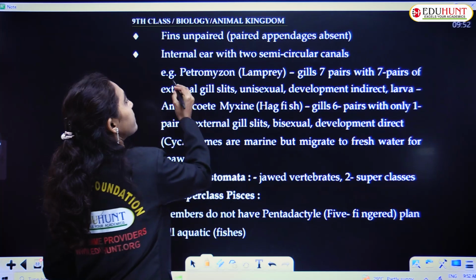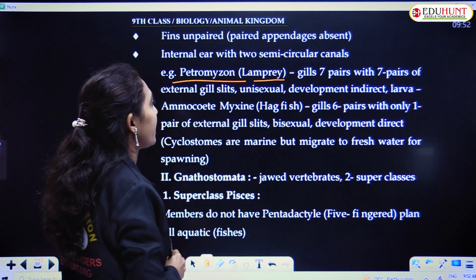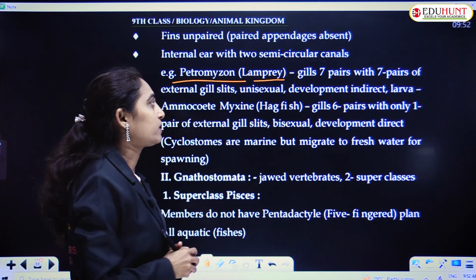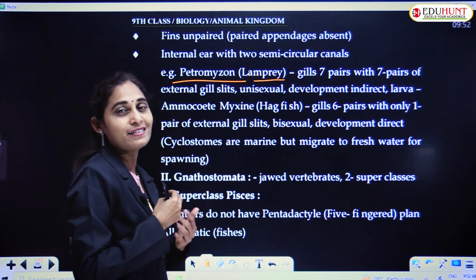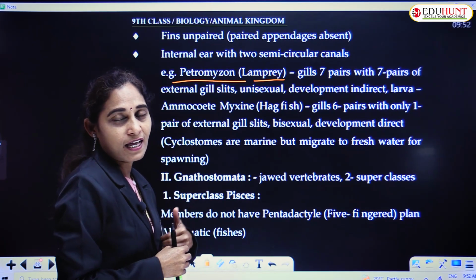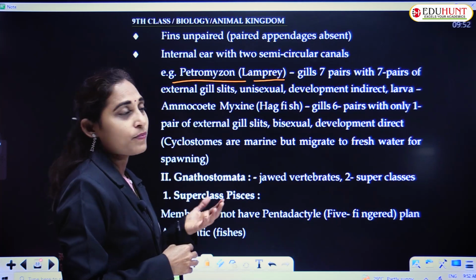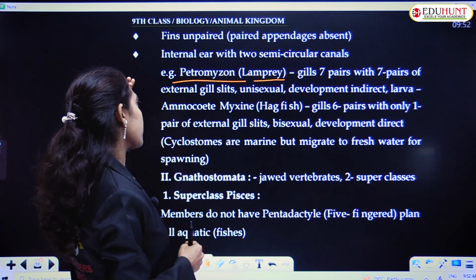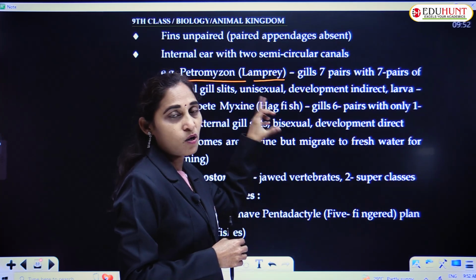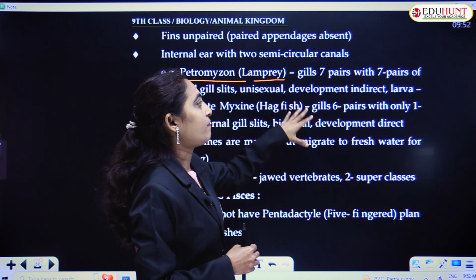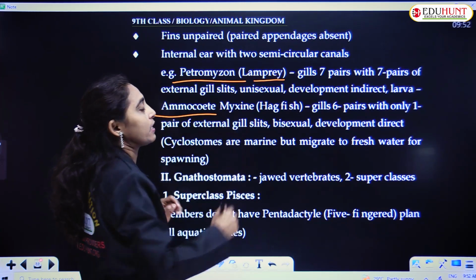Examples are Petromyzon, commonly called lamprey, which has 7 pairs of gills internally and 7 pairs of external gill slits. These are unisexual, male and female organisms are separate, and development is indirect, and the larva is called ammocoete.